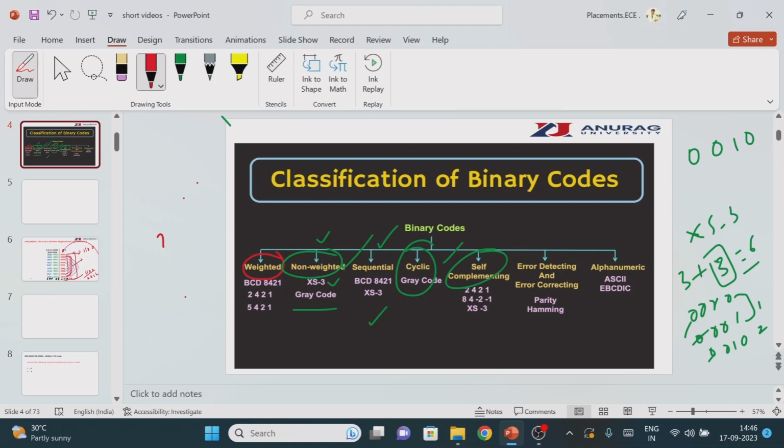Now what is the next type of code? Error detection and error correction codes. For error detection, meaning only identification of errors, we are using the parity method. In the parity method we have two types: one is called the even parity, another one is called the odd parity.